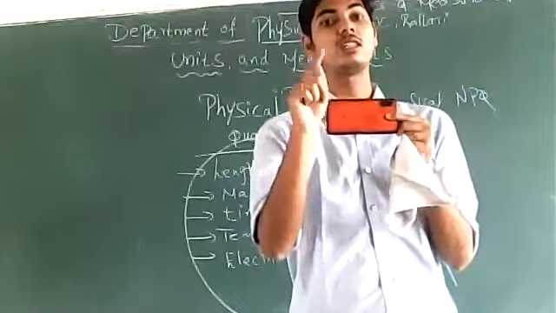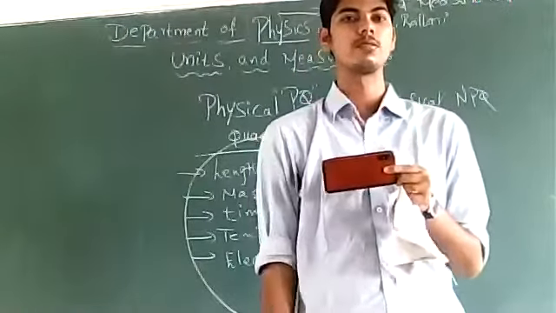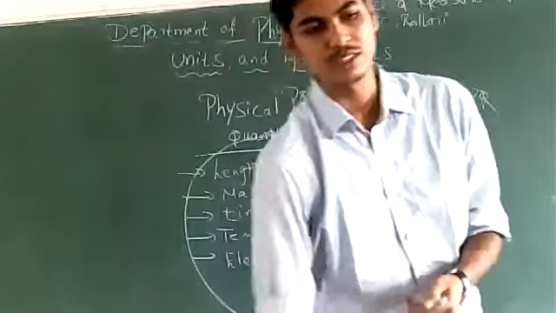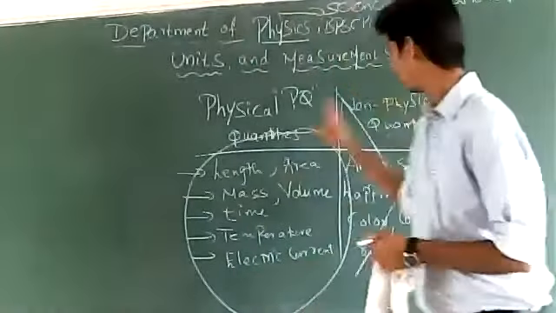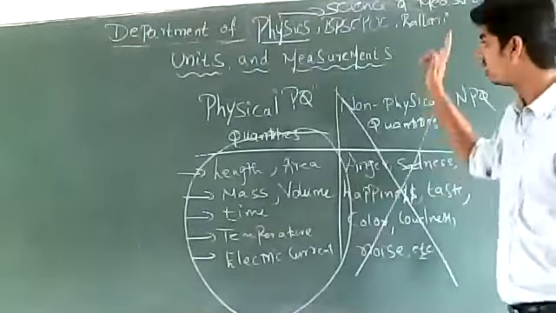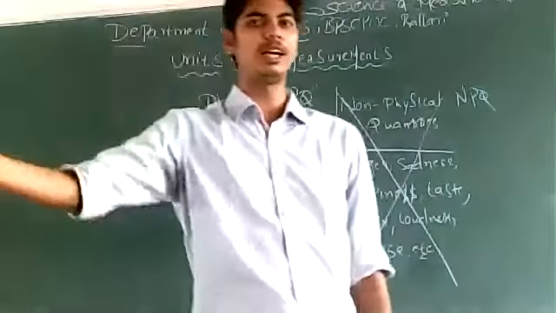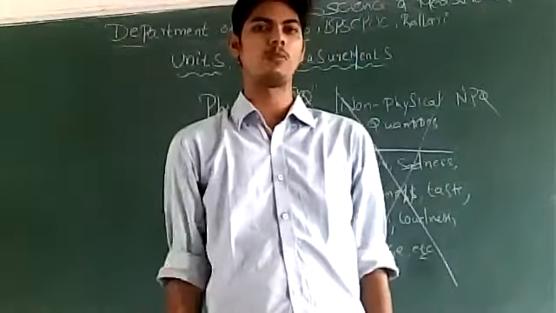You must measure how much the area is and state it. You must measure the area of this object, right? So we say physics is science of measurement. So in physics we will not be studying about non-physical quantities. Instead we will be studying only about physical quantities in physics. So remove the ideas of non-physical quantities from your mind, right?